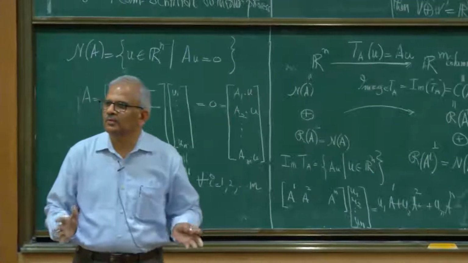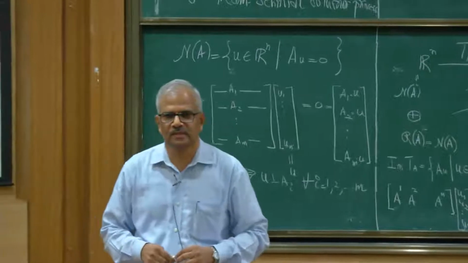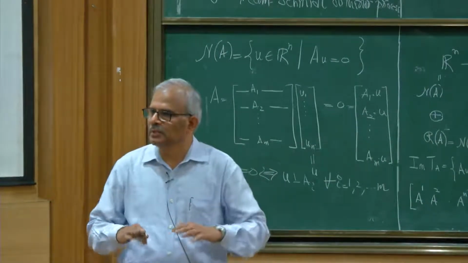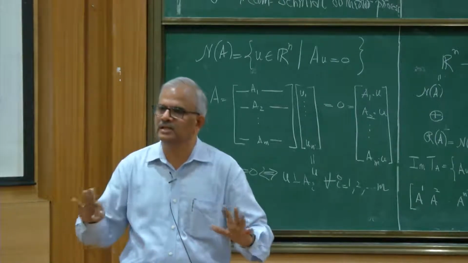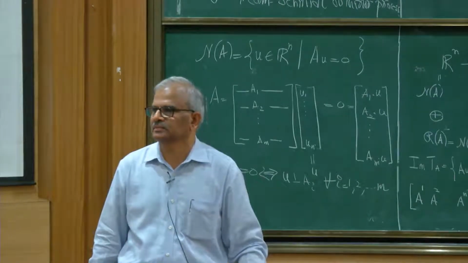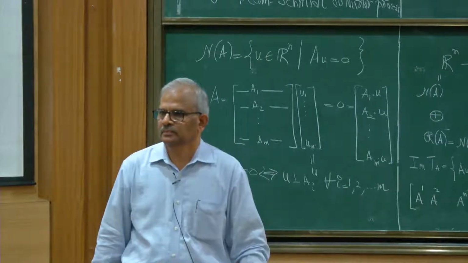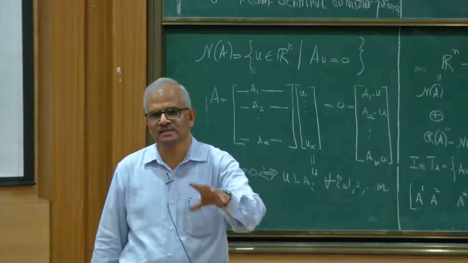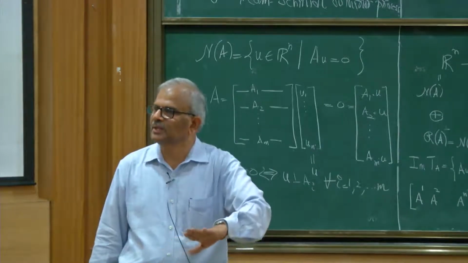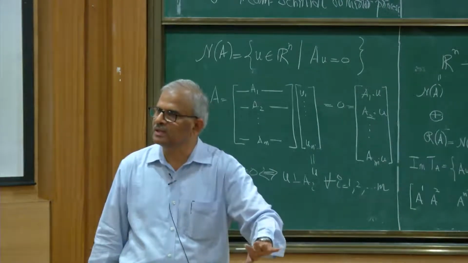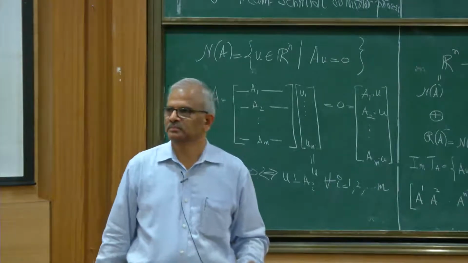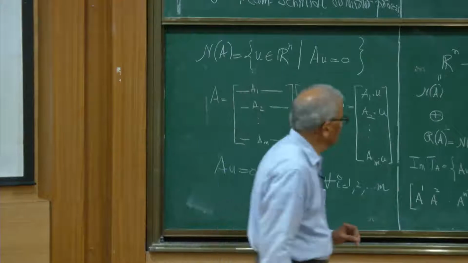So these are the four fundamental subspaces of a matrix, and we will see that singular value decomposition produces orthonormal bases of all these four subspaces simultaneously. Once we factorize the matrix A as an orthogonal matrix times a diagonal matrix times another orthogonal matrix, it will produce orthonormal bases of all these four fundamental subspaces. We will see that. Okay.